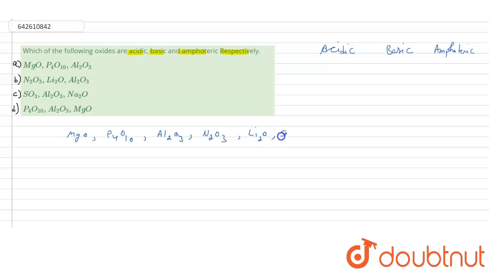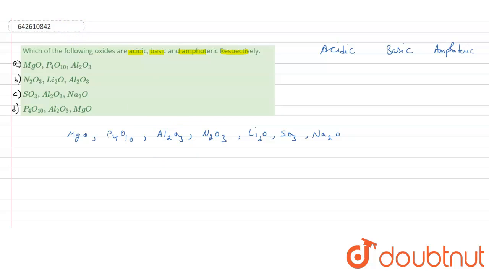After this SO3, and after this Na2O, and after this P4O10, which I have covered, and MgO. Yes, these are the oxides given in all four options. So it's a simple concept, just identifying which oxide is acidic and basic.